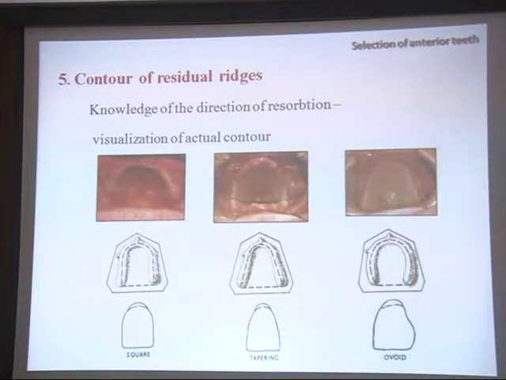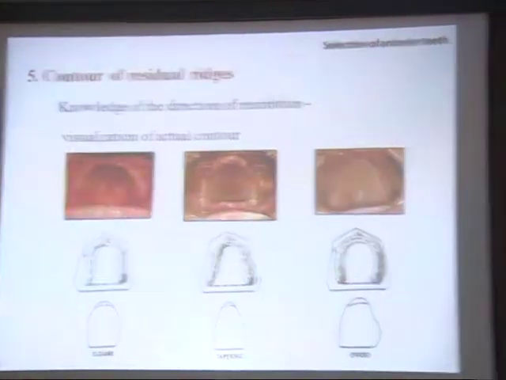Contour of the residual ridges. Why is it so important for you to take a proper intraoral examination of the patient? Because this is also one of the factors which affects the selection of the anterior teeth, and you should have knowledge of the direction of resorption. As all of you know, the maxilla shrinks inward when it resorbs, and the mandible outward. So there will always be a cross-arch relationship in due course of time, as the resorption pattern of the bone is such, and there are different types of ridge forms available.